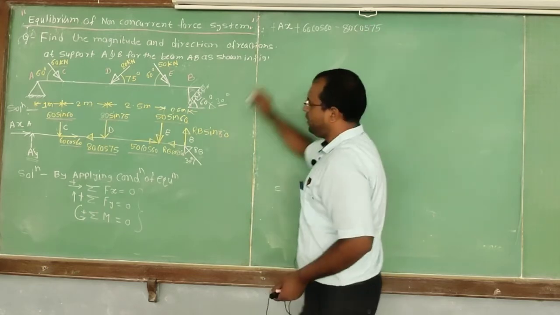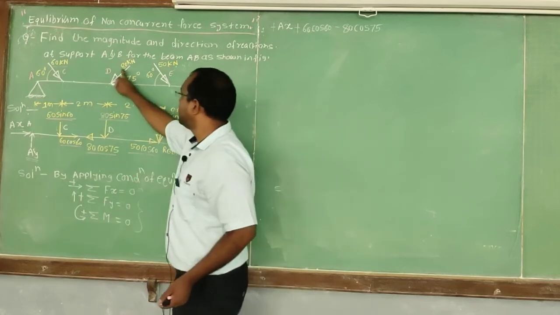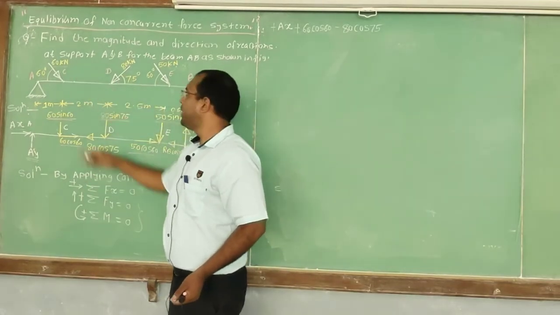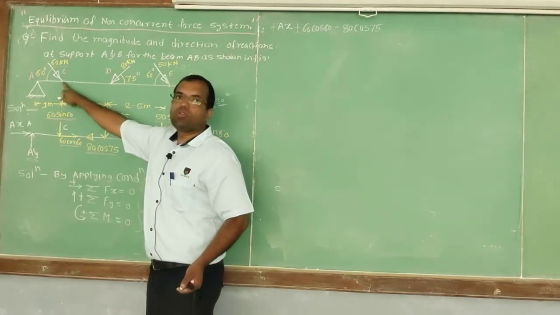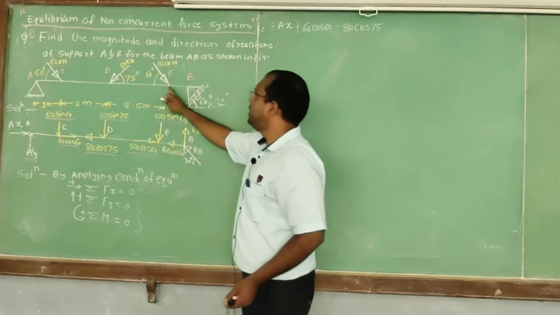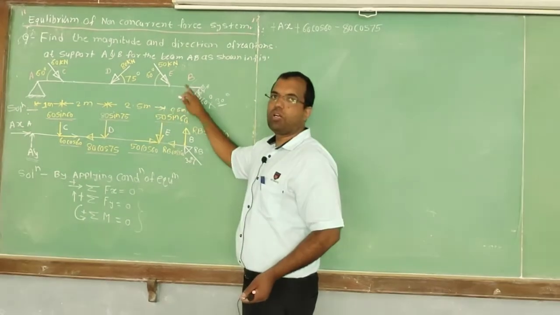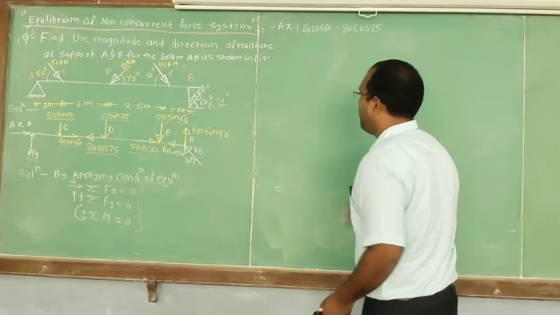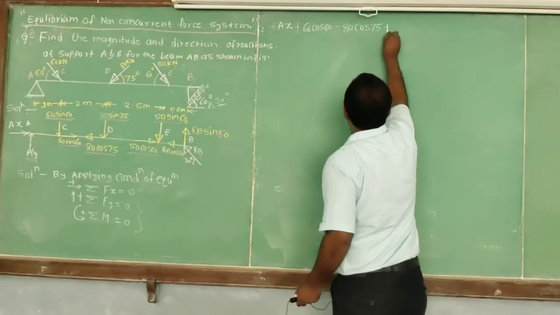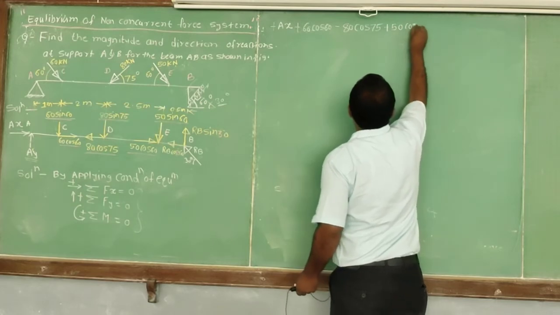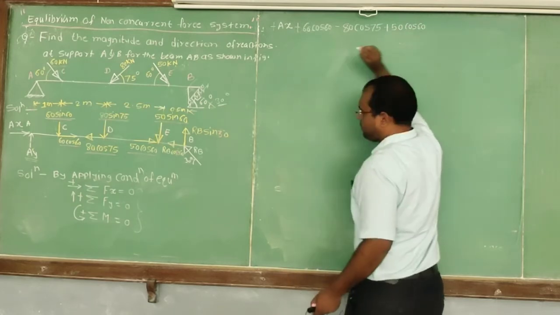Let me check whether our sign convention is correct or not. Yes, it is in third quadrant, where x is negative, y negative. This is in fourth quadrant, y negative, x positive. Similarly, this force is again in fourth quadrant, so that is again plus 50 cos of 60.